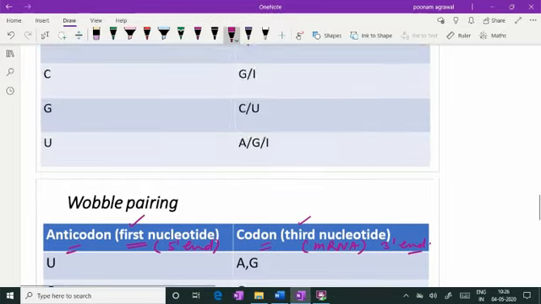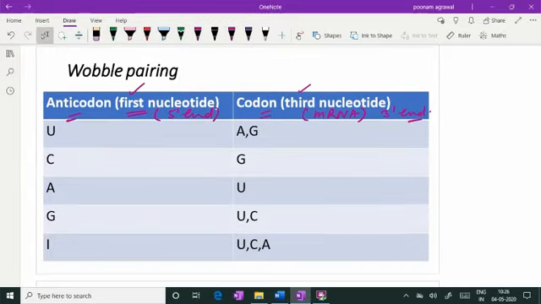So that same table can be represented in another fashion like this, where the anticodon loop, if it has the first nucleotide as UMP, it can match with AMP and GMP at the codon. And if the first nucleotide of the anticodon at 5' end is CMP, it can match with GMP. There is no wobbling seen here. Strict pairing rule.